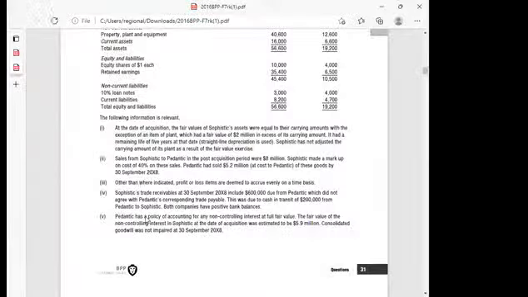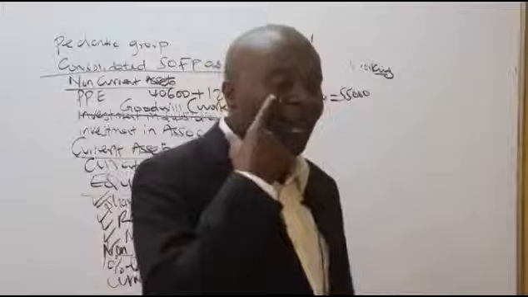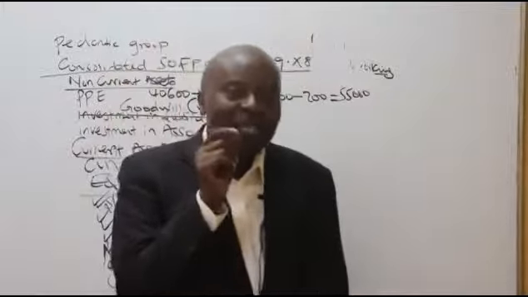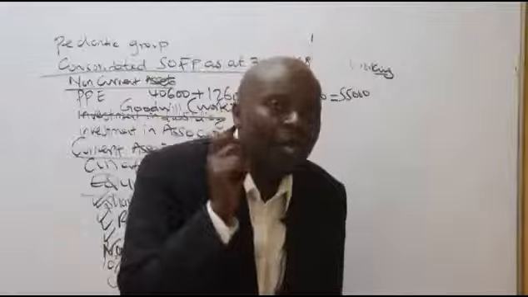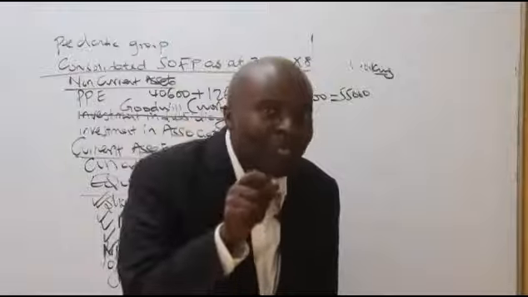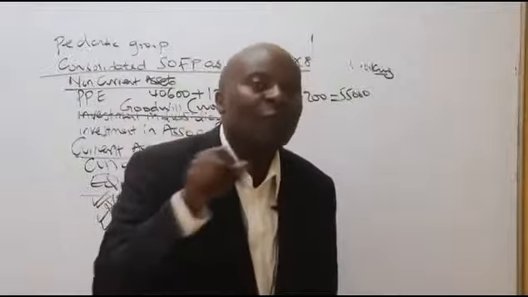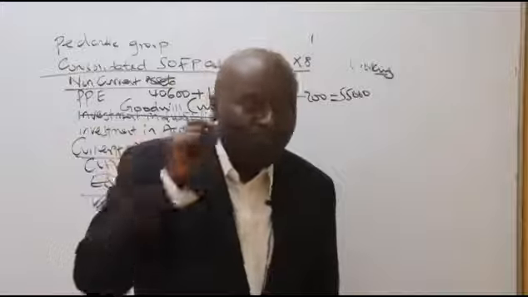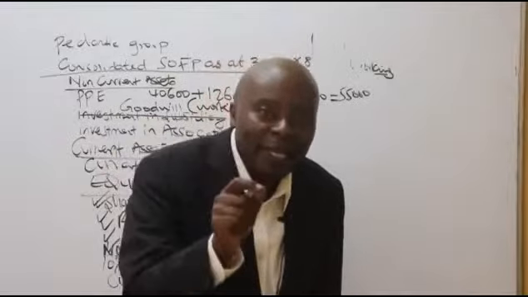These additional notes, we have already done note number 1. Look at note number 2. Sales from Sophistic to Pedantic in the post-acquisition period were 8,000. Sophistic made a markup on cost of 40% on these sales. Ladies and gentlemen, listen to me very well. When I go to the consolidated income statement, that internal sale of 8 million, I'm cutting the 3 zeros, that internal sale of 8,000 must be removed, deducted from the group revenues.